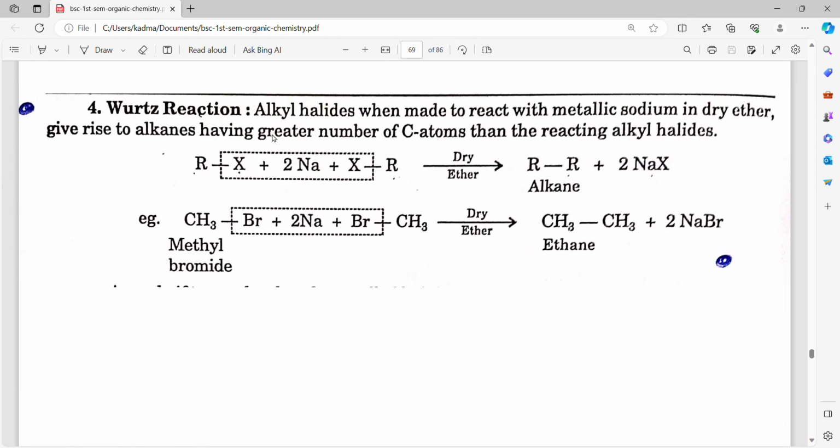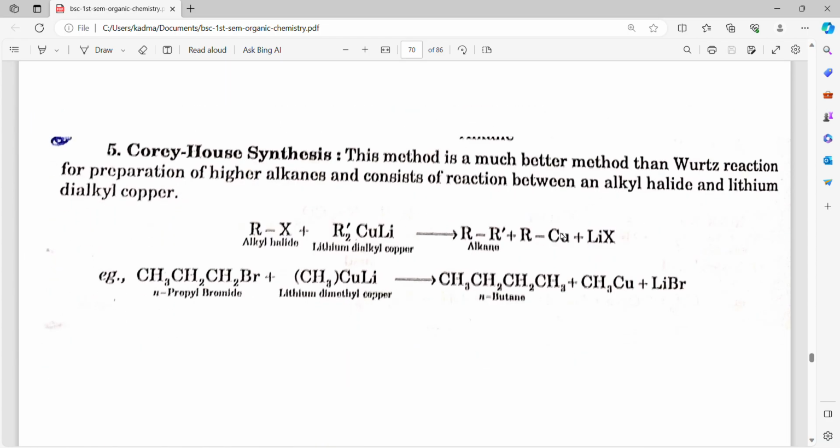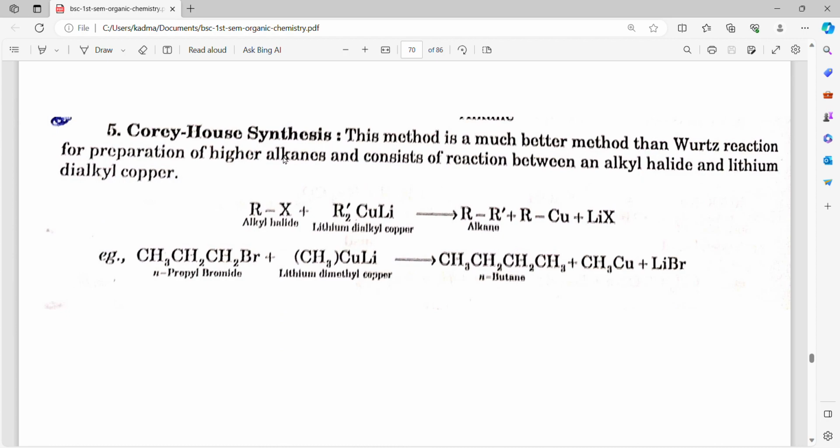Fourth one is Wurtz reaction. Alkyl halides, when made to react with metallic sodium in dry ether, give rise to alkanes having a greater number of carbon atoms than the reacting alkyl halides. RX plus 2Na plus RX in presence of dry ether gives alkane R-R plus 2NaX. For example, methyl bromide plus 2Na plus methyl bromide, here also in presence of dry ether, gives ethane plus 2NaBr.